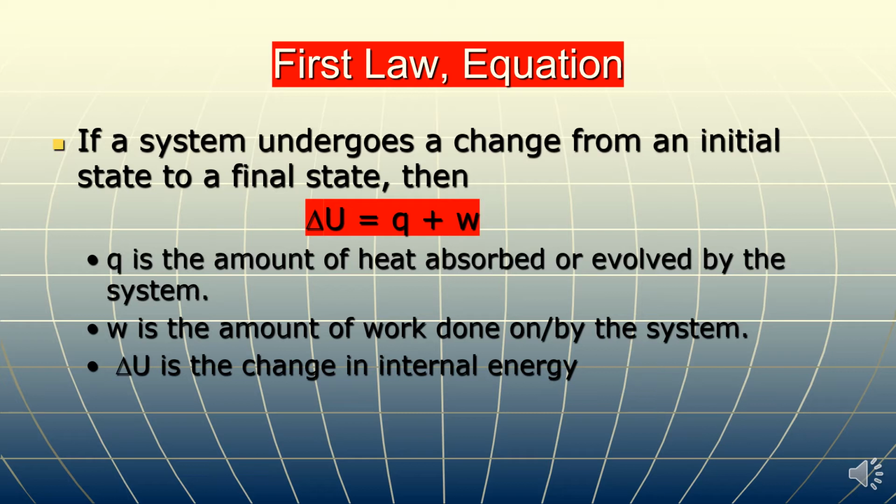If a system undergoes a change from an initial state to a final state, then we have already seen that change in internal energy is equal to the amount of heat supplied plus work done on the system, where Q is the amount of heat, which may be either absorbed or evolved by the system, W is the amount of work done on or by the system, and delta U is the change in internal energy.